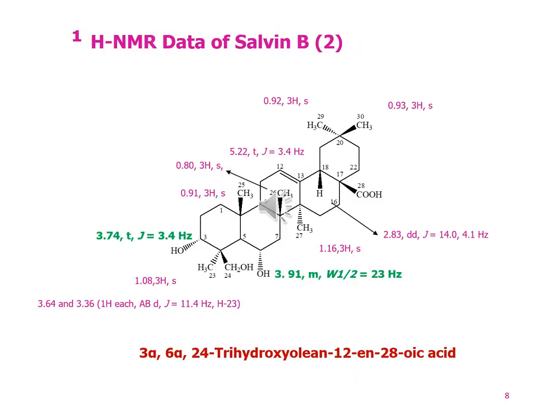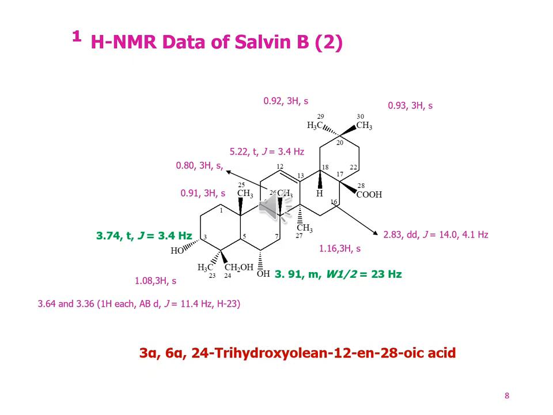Let's see the proton NMR spectral data of Salvin B. The proton NMR shows two oxymethine protons at delta 3.91, one proton multiplet, and at 3.74, one proton triplet. In addition, it shows signals of 6 tertiary methyls at 1.16, 1.08, 0.93, 0.92, 0.91, and 0.08, which is consistent with an oleanane type skeleton. The protons at 23 show 3.64 and 3.36, one proton each, AB doublet, with J value 11.4 Hz.